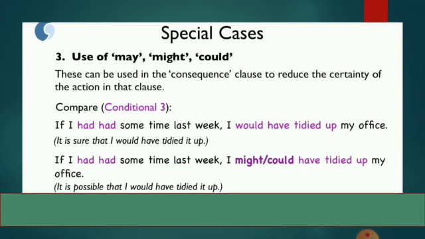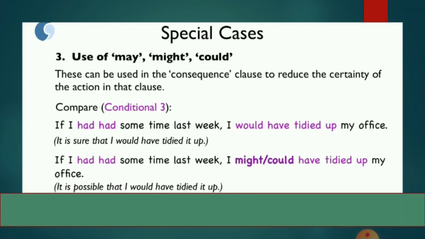Now in special cases, I have shown you the usage of would, but in some cases you can use may, might, could. These can be used in the consequence clause to reduce the certainty of action in that clause. Now how can we use it? Just see an example. If I had some time last week, I would have tidied up my office. So it is sure that I would have tidied up. Again the situation depends upon past time, time which has passed. Now it cannot be possible. So zero probability again.